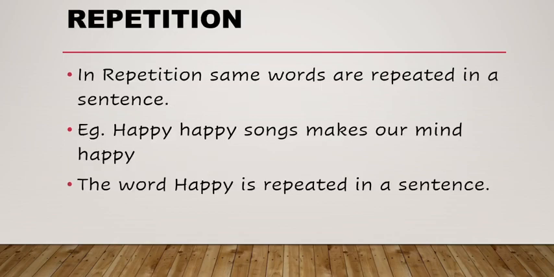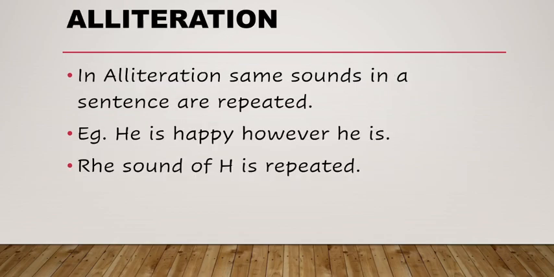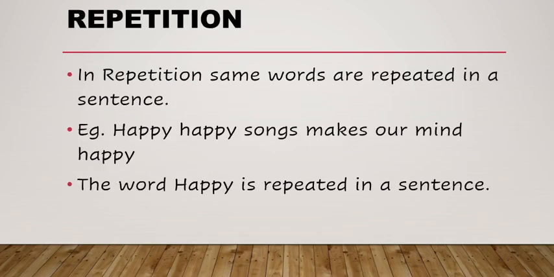Now let us talk about repetition. In repetition, same words are repeated in a sentence, like happy happy songs makes our mind happy. The word happy is repeated here. So see the difference between alliteration and repetition. In alliteration, same sound of H is repeated here, but in repetition, the whole word is repeated.